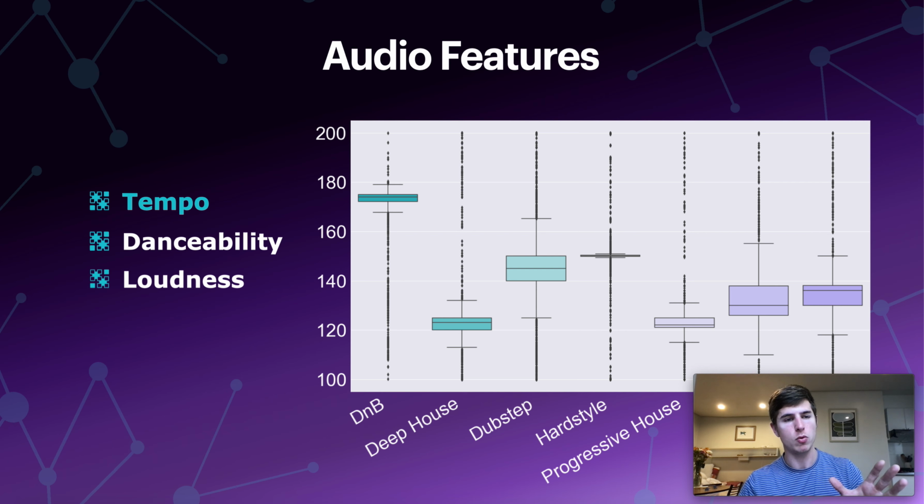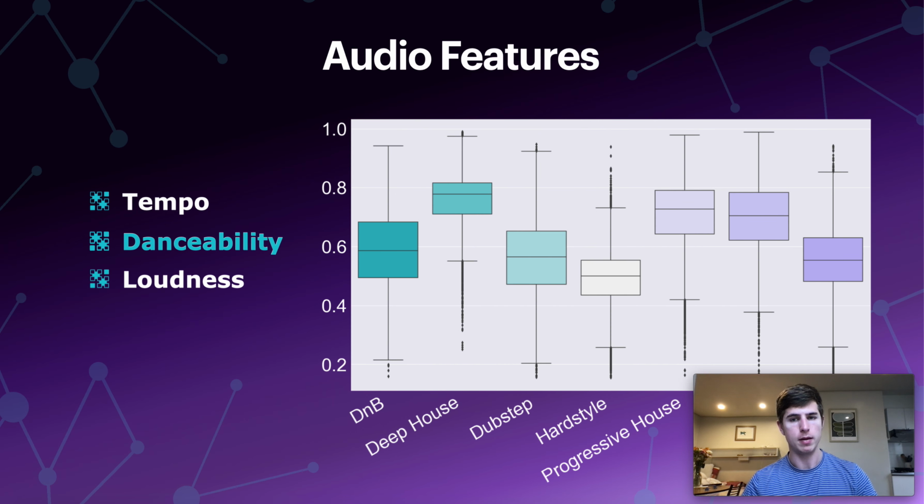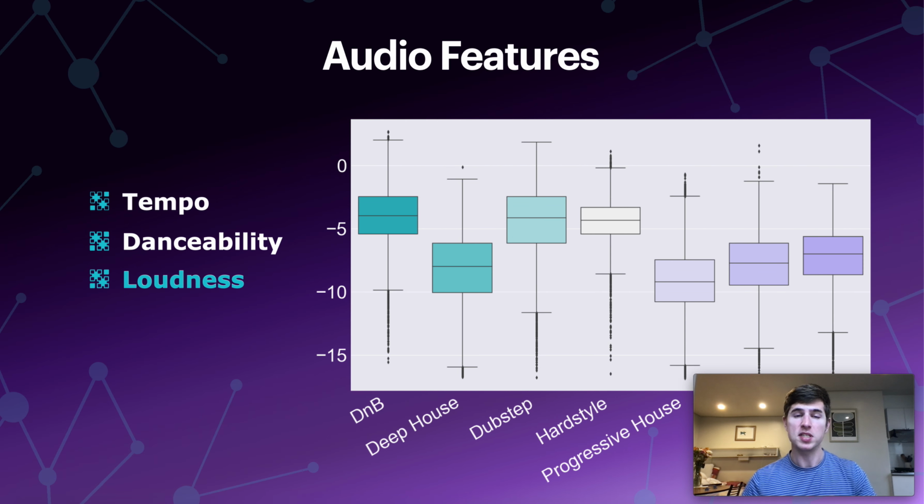With tempo, what we see is that the interquartile ranges in these box plots are quite nicely delineated, meaning that we should be able to separate songs into their subgenres using tempo fairly well. Danceability, less so, but still enough to work with, such that if we have edge cases where we can't get the job done with tempo alone, danceability could be helpful. And the same is true of loudness. Not as much separation as tempo, but still something we can work with.